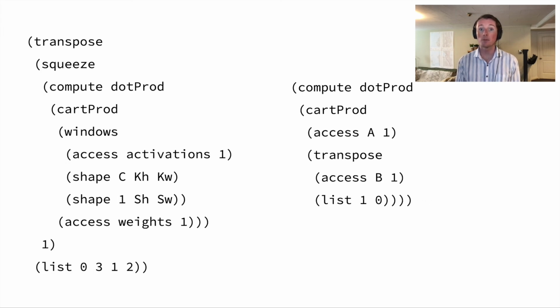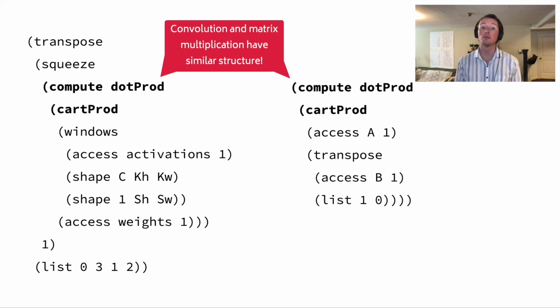Looking at the Glenside implementation of 2D convolution on the left, and of matrix multiplication on the right, we can see a remarkably similar structure. Specifically, their core computation is the same. We take the Cartesian product of two access patterns and compute the dot product over the result. The primary difference is in how we form the input access patterns.